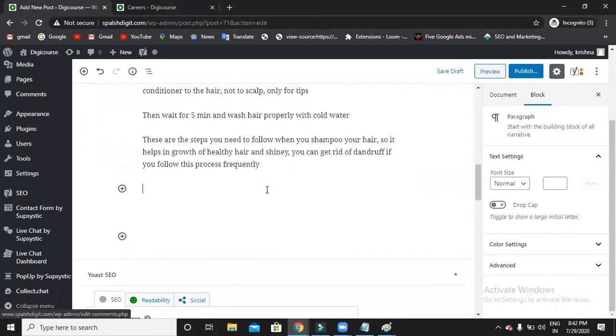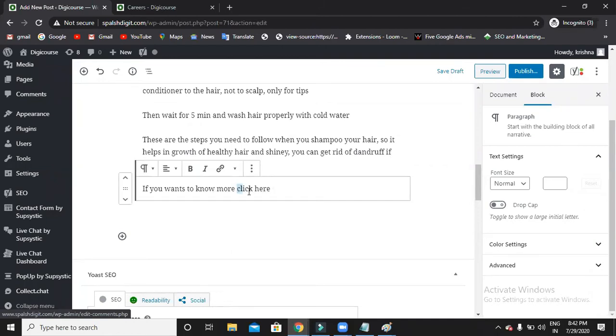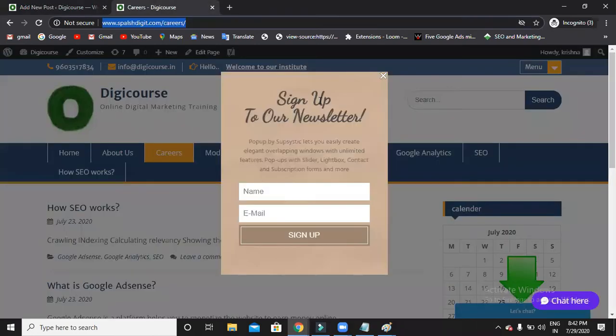Now I'll write something. If you are looking, if you want to know more, click here. What I'll do is make this clickable text. So select the complete text, click this link option, and there you have to paste the link where you want to redirect. Apply. So now I am giving an internal link. Within my site only I am making people redirect. That is what is called an internal link.